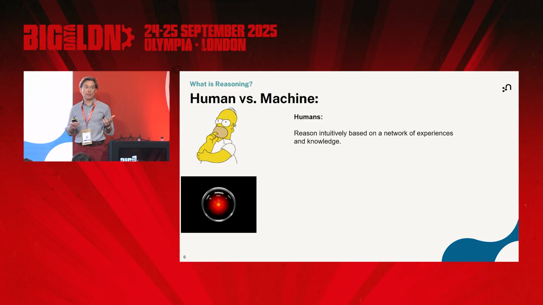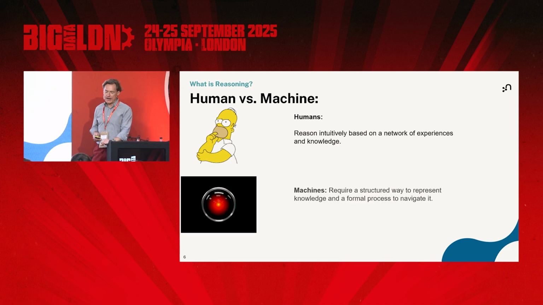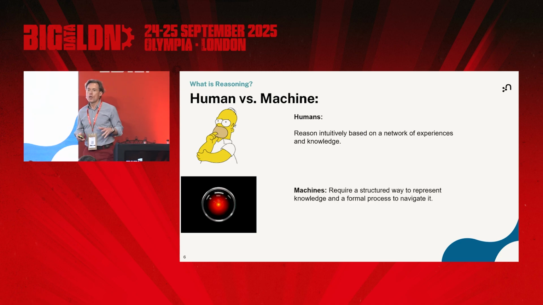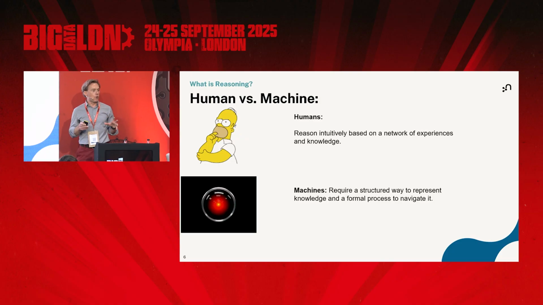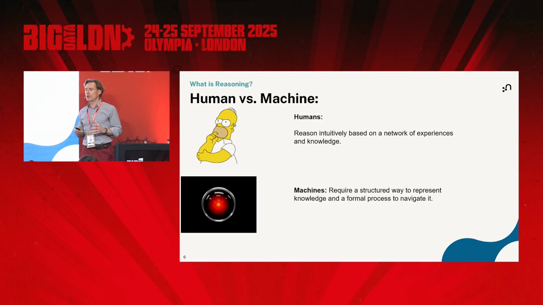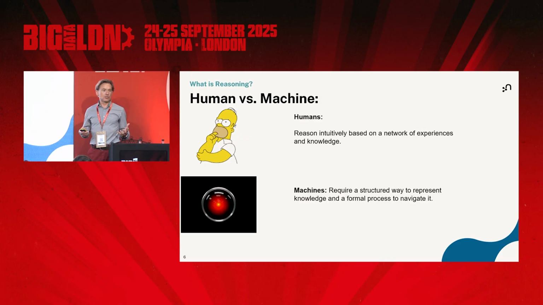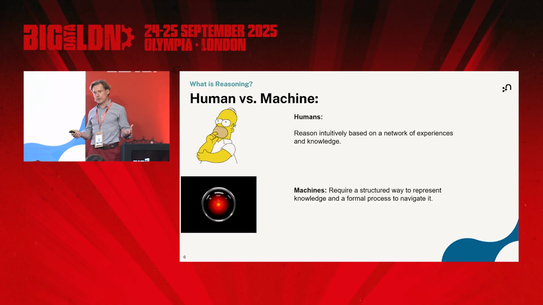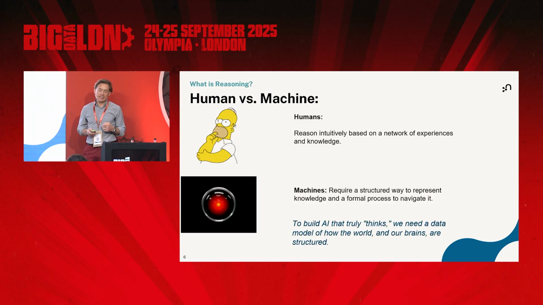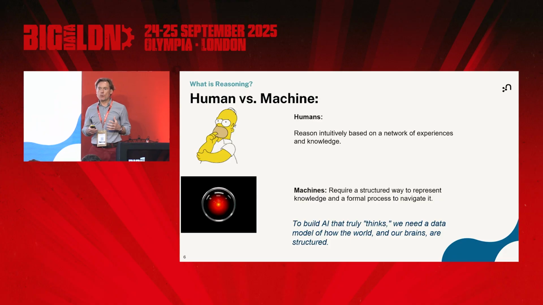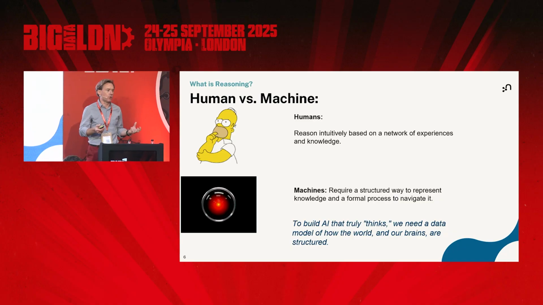Because that's ultimately the purpose of what we're doing here today, we want to capture that in some form of machine language, in a machine readable form. So for a computer to reason, we need a formal process on a structure. That's the claim that we make here: we need to capture the world to really help us do that reasoning. So first of all, we need a data model.